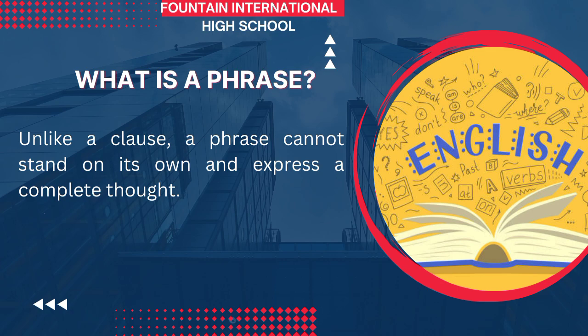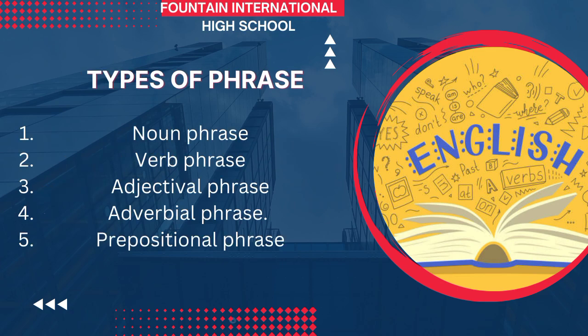Unlike a clause, a phrase cannot stand alone on its own and express a complete thought. It's just a part of a sentence or a part of a main clause. Unlike sentences, a phrase does not express a complete thought. It has no complete meaning. And we have different types of phrases: the noun phrase, the verb phrase, the adjectival phrase, and the adverbial phrase. Those are the topics we'll be looking at in this lesson.